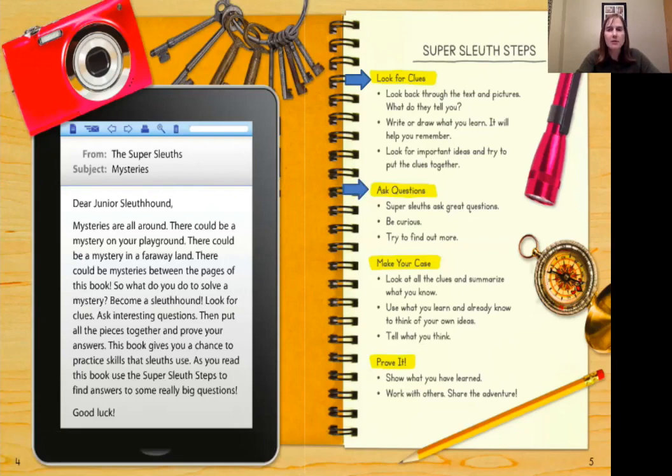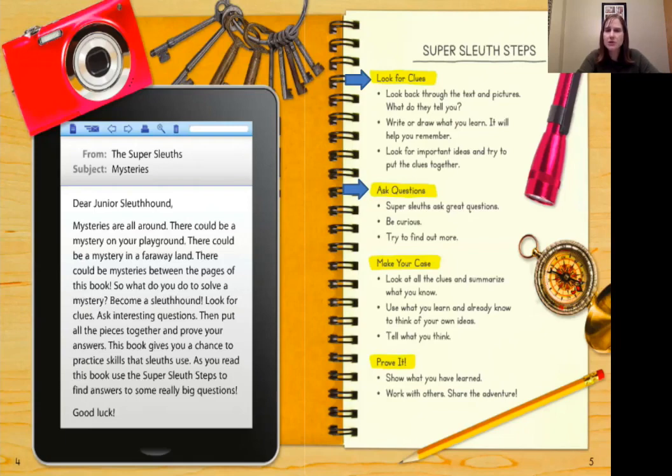As you're reading, you may come across something you don't understand. You may come across something that you're interested in and you want more information about. So you might just take a minute to think about those questions, jot those questions down so you can look at them later, or ask someone those questions while you're working on it.